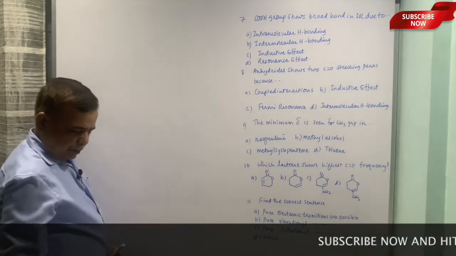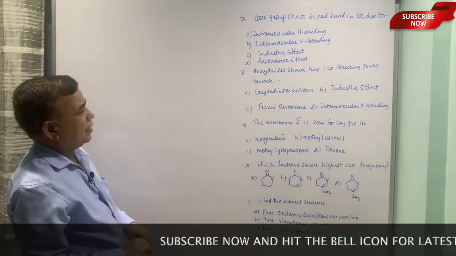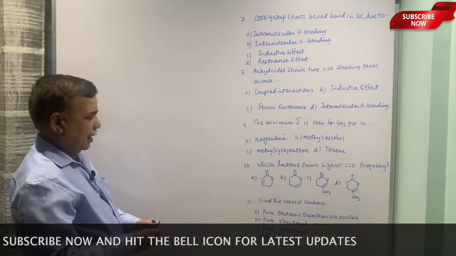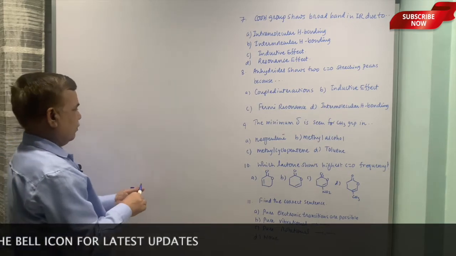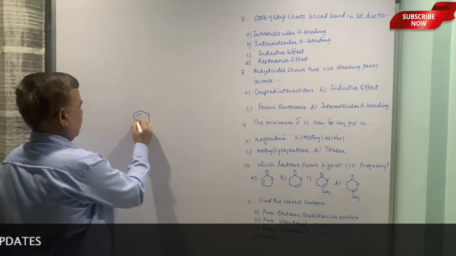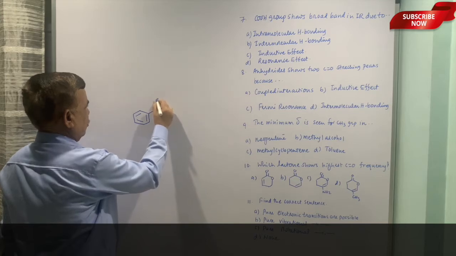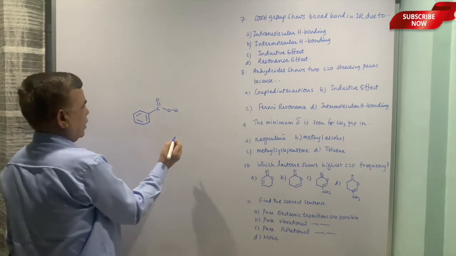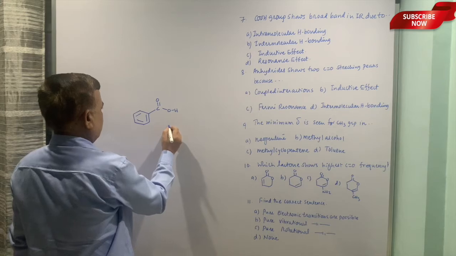The next example: the COOH group shows a broad band in IR due to... Now what is the reason? The correct reason is intramolecular hydrogen bonding. So we have already seen this; I will just put the diagram once again. COOH, this is one molecule, and let us put another molecule.